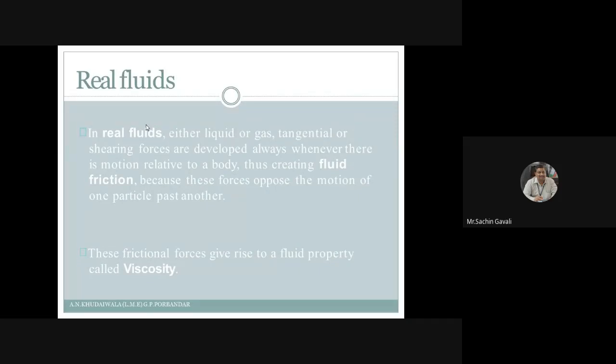Then in real fluids, either liquid or gas, tangential or shearing forces are always developed whenever there is motion relative to a body, thus creating fluid friction, because these forces oppose the motion of one particle past another. And the frictional forces give rise to a fluid property called viscosity. The fluids which possess viscosity are called real fluids. So real fluids possess viscosity, and their resistance to flow is considerable.